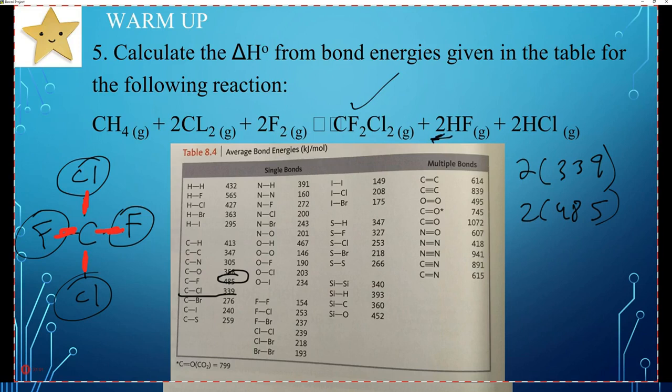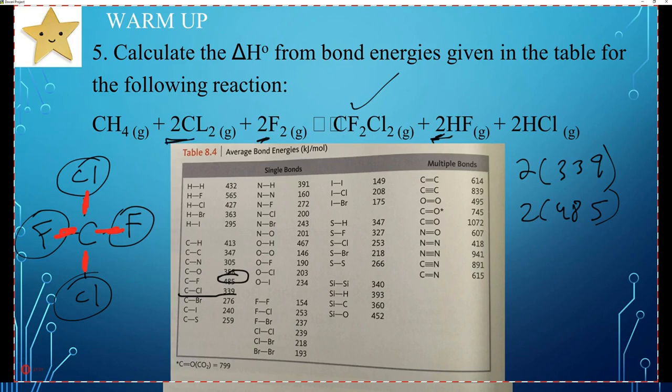Wait, did we do the moles? Bonds broken? I don't think so. I think we just added up, but let me see what we get. I don't remember if we need to do... I guess I need to look in the book. Let me get my book. I don't remember if we need to use the coefficients or not, because the number I got a second ago, 2438, for the bonds broken, was not including these coefficients.